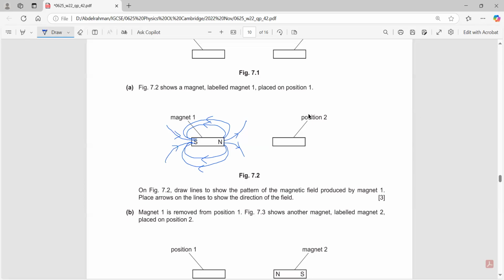Okay, so you have at least two of them above and at least two of them below. If you want to draw three, it's okay. From north to south.